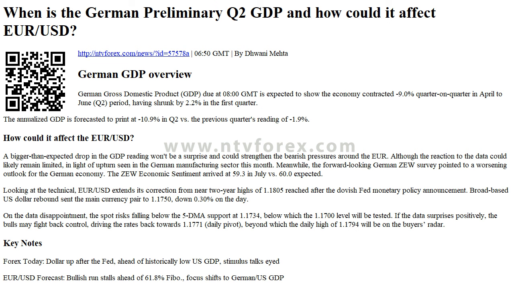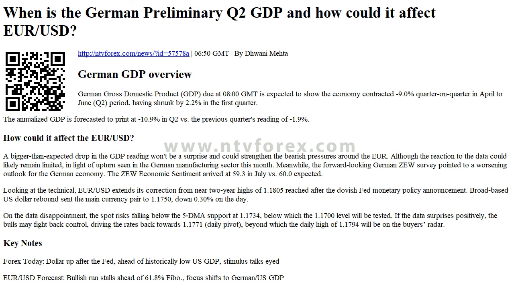On the data disappointment, the spot risks falling below the 5-DMA support at 1.1734, below which the 1.1700 level will be tested. If the data surprises positively, the bulls may fight back control, driving the rates back towards 1.1771 daily pivot, beyond which the daily high of 1.1794 will be on the buyer's radar.